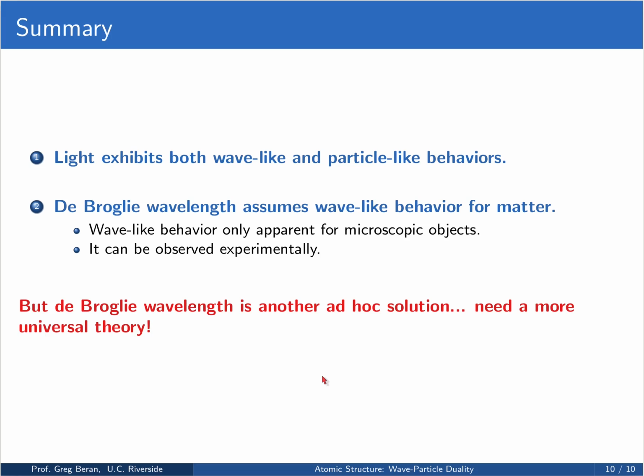However, right now the de Broglie wavelength is still just another somewhat ad hoc solution. We want a theory that's more universal, more general, and that's going to provide a framework in which we can truly describe all of chemistry. And for that, we're going to need something called quantum mechanics, which we'll talk about in the next lecture.